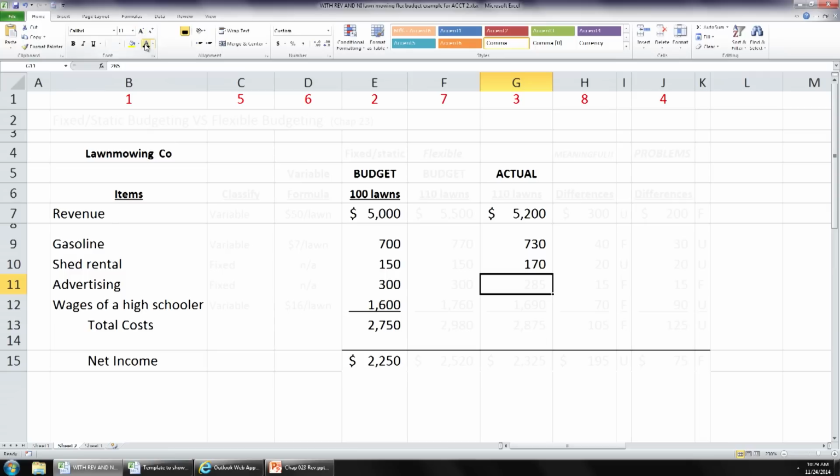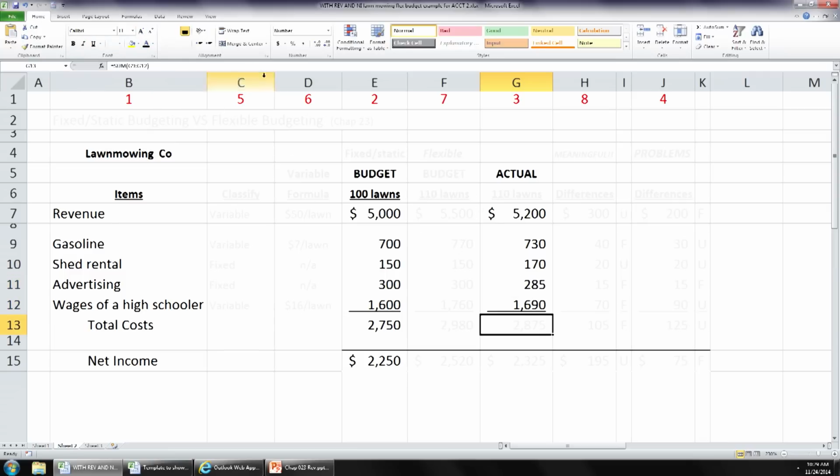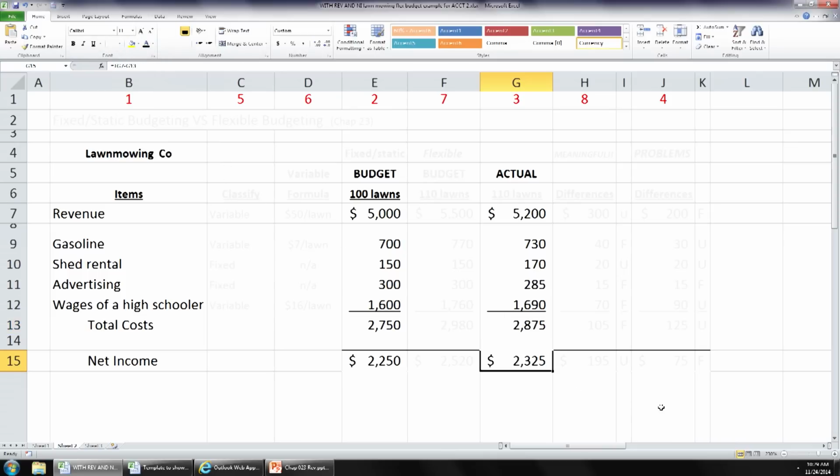Advertising, you actually spent $285 on. The wages of the high schooler you actually paid out were $1,690. That's total costs of $2,875, and then an actual net income realized of $2,325. Are you with me? Okay.